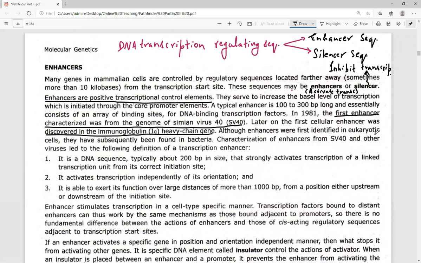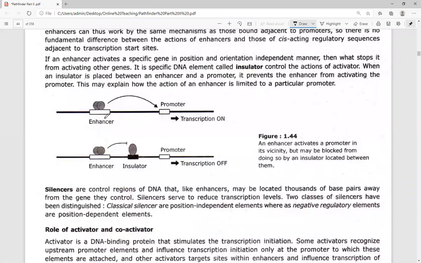Now, what are these enhancer sequences? Enhancer sequences are the DNA sequences over which the activators can bind. Look here, an enhancer can bind to certain proteins, and those proteins are called activators.